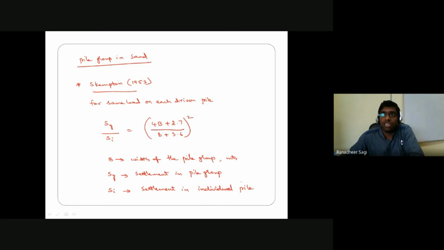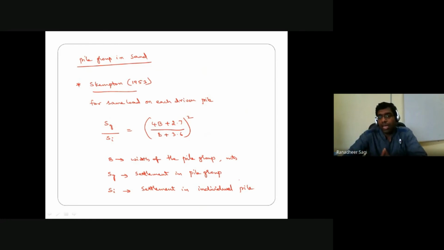We estimate the settlement in the individual pile based on the pile load test, which we'll talk about in our next couple of classes. From that pile load test, we'll understand the ultimate load carrying capacity of an individual pile by performing the field test, and for the load transferred through the pile, how much settlement the pile undergoes.